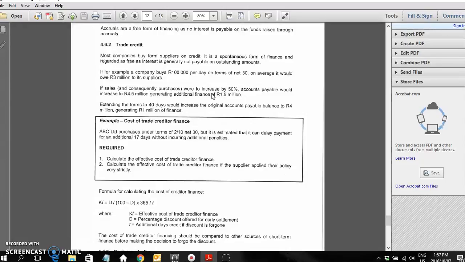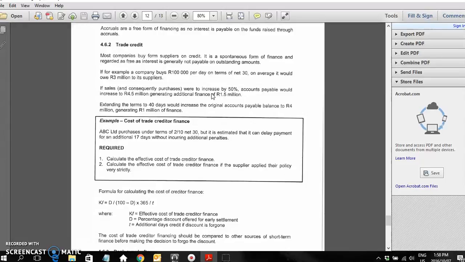So extending the terms to 40 days would also increase the original accounts payable balance to 4 million, because now we have 40 days' worth of 100,000 Rand per day outstanding. So the two ways to increase the finance through trade creditors is to either increase the amount that we buy or to increase the amount of days that we take to pay it.